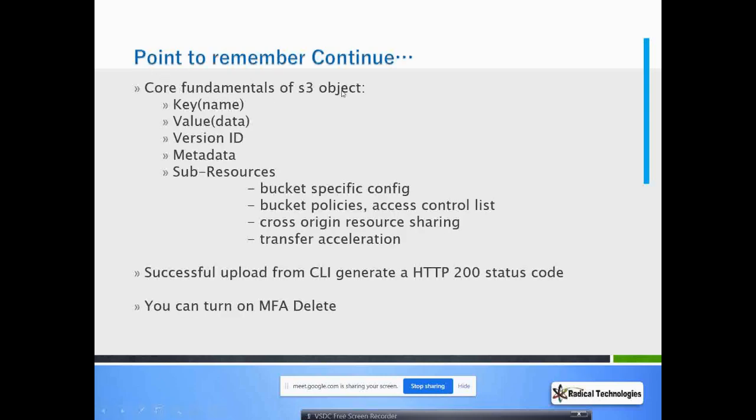Core fundamentals of an S3 object: key, basically the name of your object; value, the data stored inside S3; version ID; metadata; and sub-resources such as bucket policy, bucket-specific configuration, cross-region sharing, and transfer acceleration. These are related to your object, properties of your object. After successfully uploading your file to S3, you will get a 200 status code in your CLI. You can turn on multi-factor authentication on delete. We talked about that.